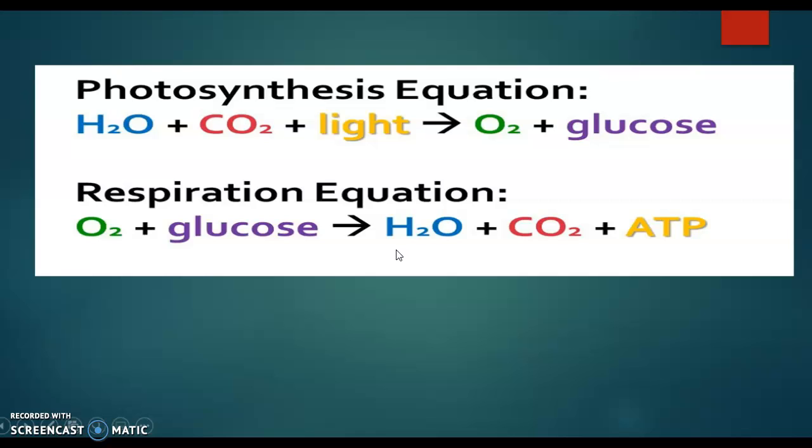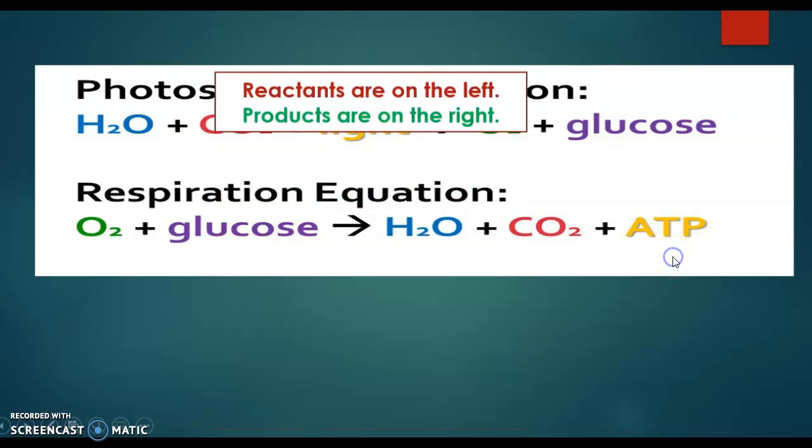Well, what does that have to do with us? Well, photosynthesis. Remember these equations? Water reacts with carbon dioxide and light from the sun, to produce oxygen and glucose. That's the sugar. And then cellular respiration, we have oxygen reacts with glucose to produce water and carbon dioxide and energy. In this case, ATP, a high energy molecule, adenosine triphosphate.